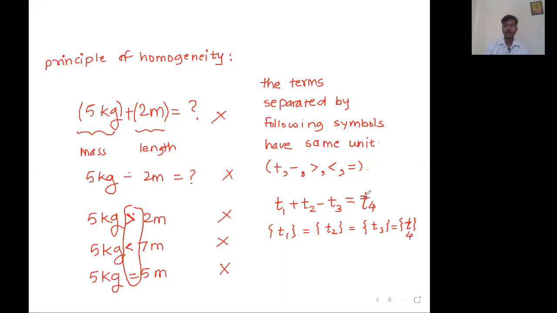Understand this. Now reply to me in the chat box. Is this last point clear to all of you? This term, this term, this term, this term. What are the symbols? Plus, minus, greater than, less than, equal to. So they must have the same units. Got it? Just reply clear and written, CW.